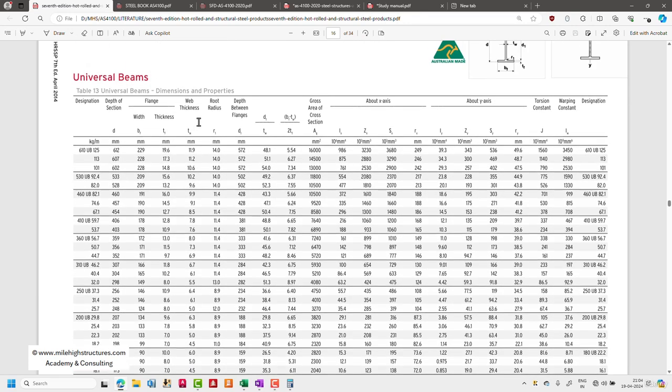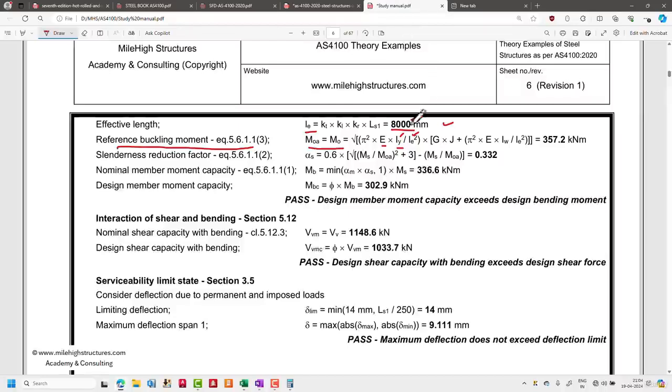So this is basically the IY value, and this is 101. So this value is approximately 29.3 into 10 to the power 6 mm to the power 4. So that value can be considered here, and that needs to be multiplied with G into J. Now G is basically the shear modulus, and J is basically the torsional constant.